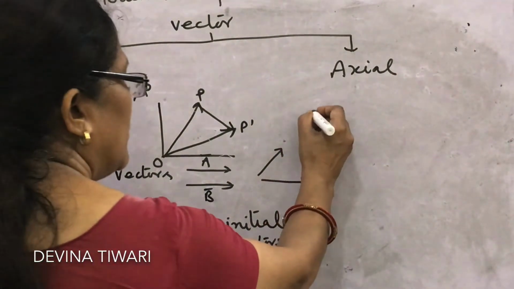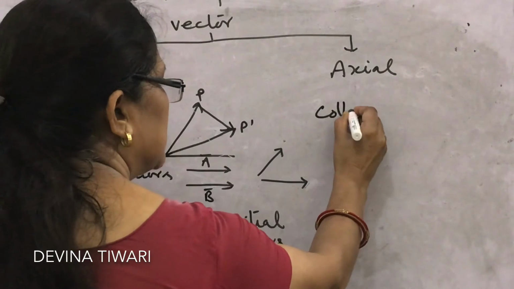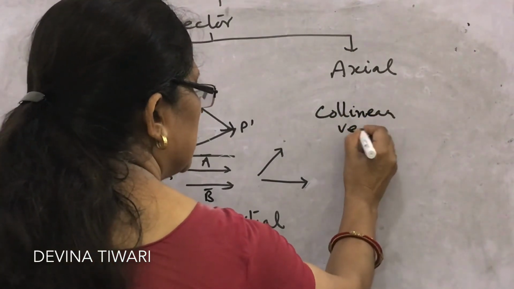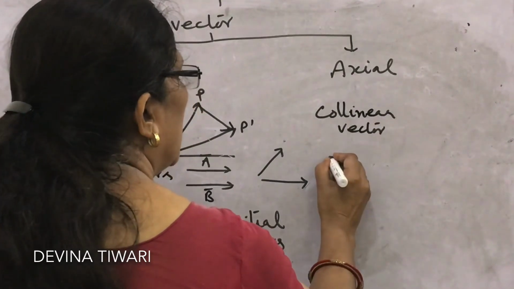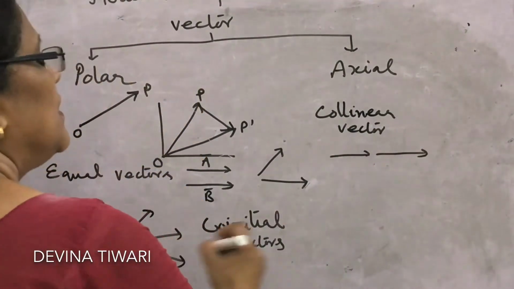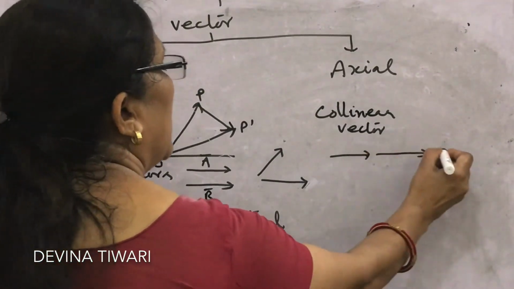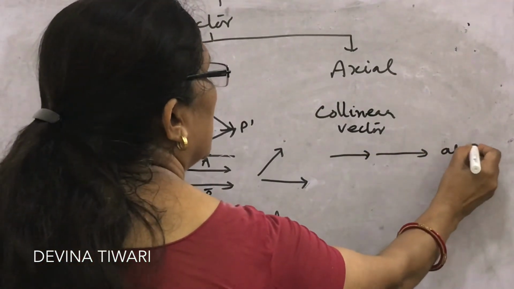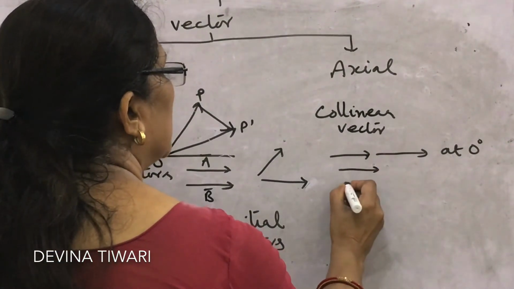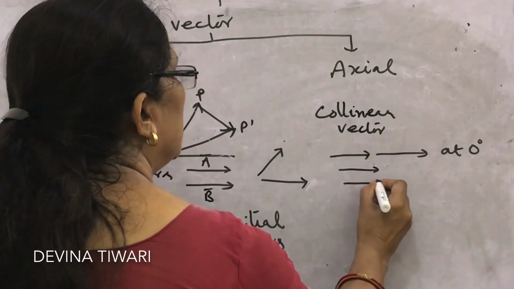What about collinear vectors? Collinear vectors are vectors in the same line at 0 degree angle, or parallel to each other.